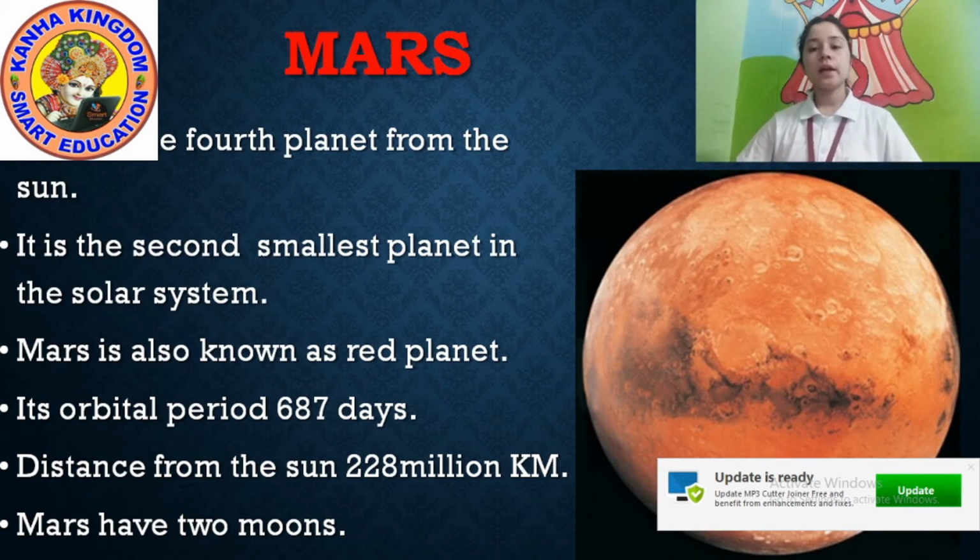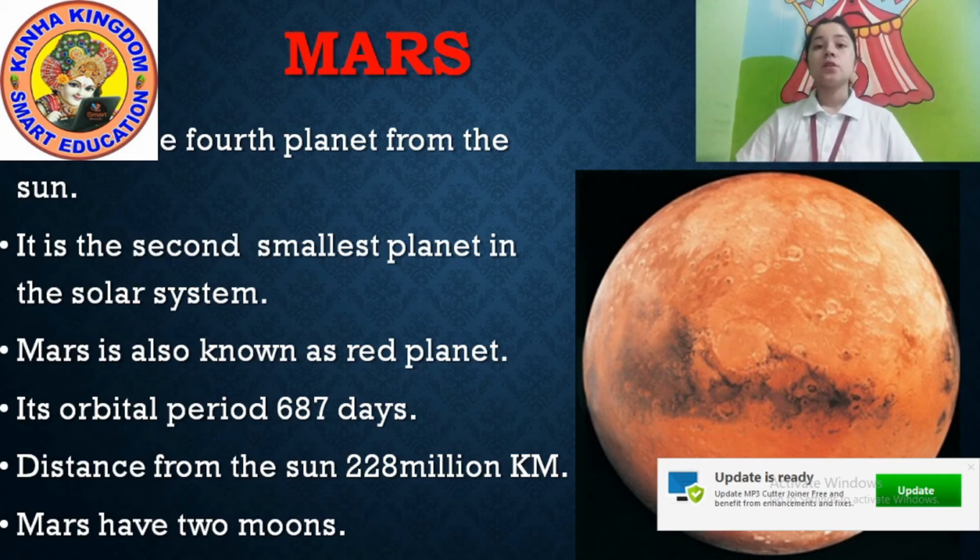It is the second smallest planet in the solar system. That means which is first? I already told you, the first smallest planet is Mercury and second is Mars.